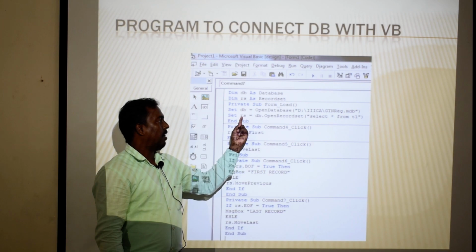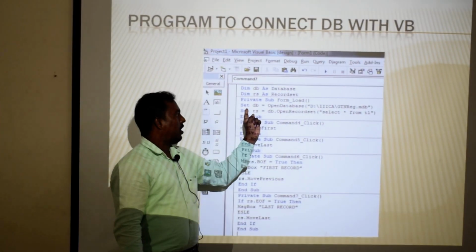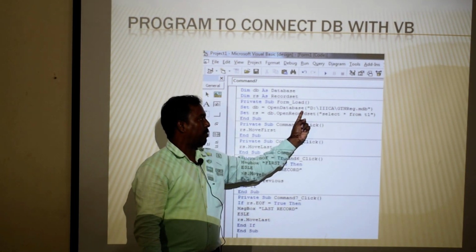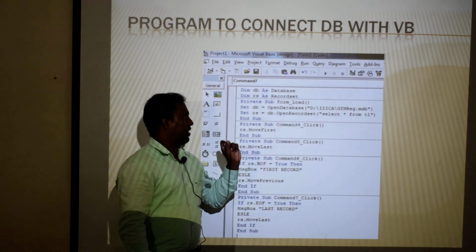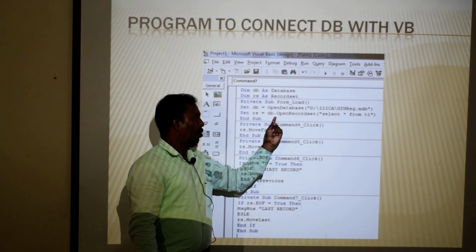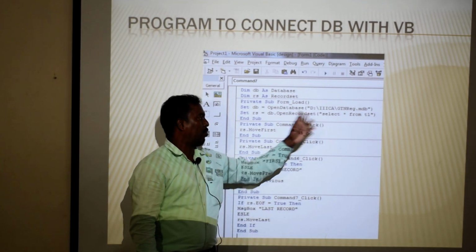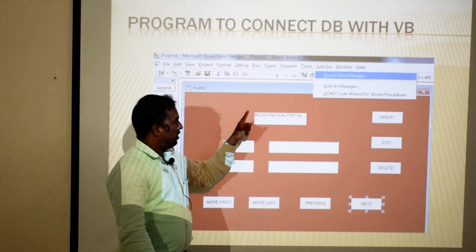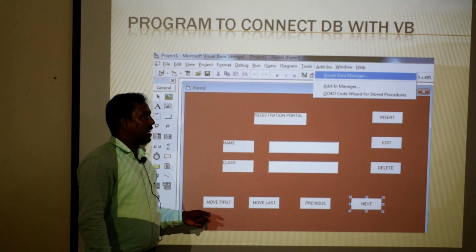These two make the connection with the database. We set the object name equal to the OpenDatabase method, giving the database that I created, and then the recordset, through the database object, opens a particular query that I have to write.